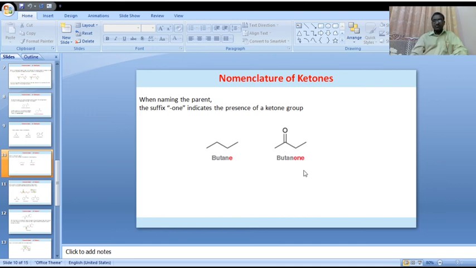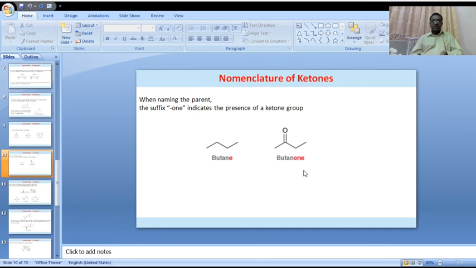Is it clear? For example, ethyl propyl ketone: one side ethyl, another side propyl, and in the center the ketone.